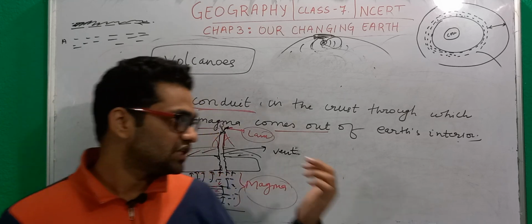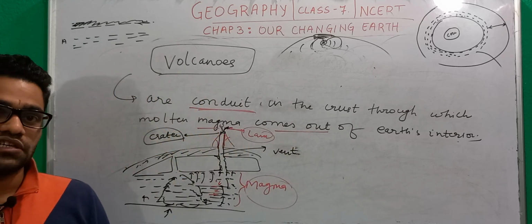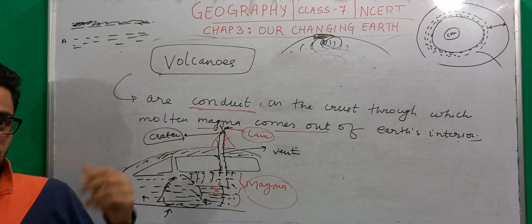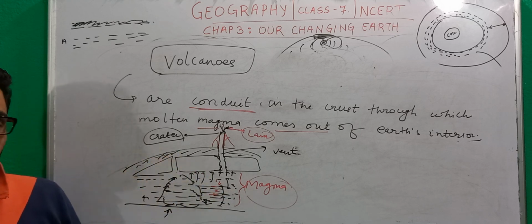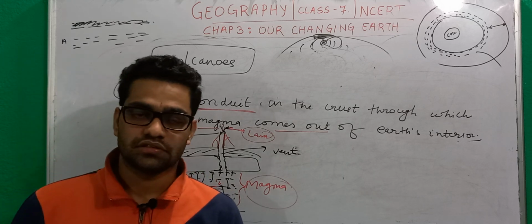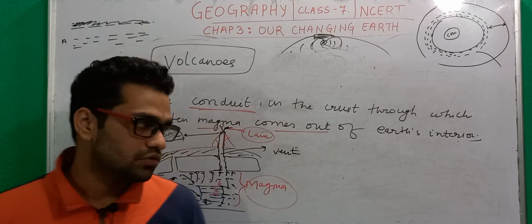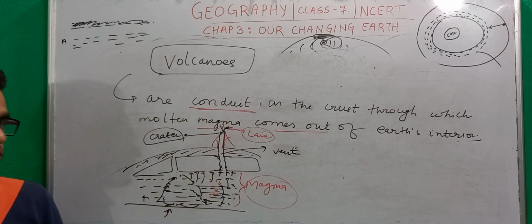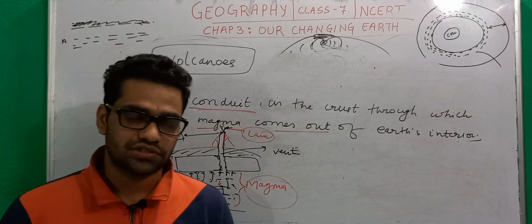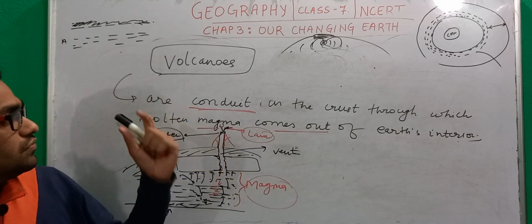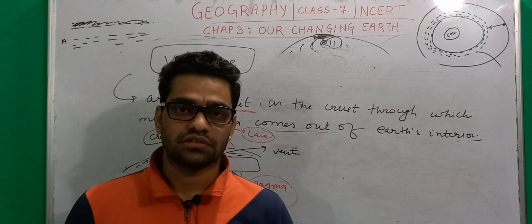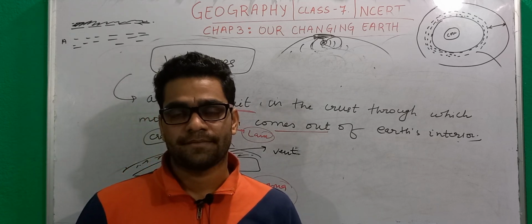Then we have volcanic eruptions that also take place, sometimes in Africa, sometimes in Guatemala in South America. So these are the two basic endogenic forces that we have to study.